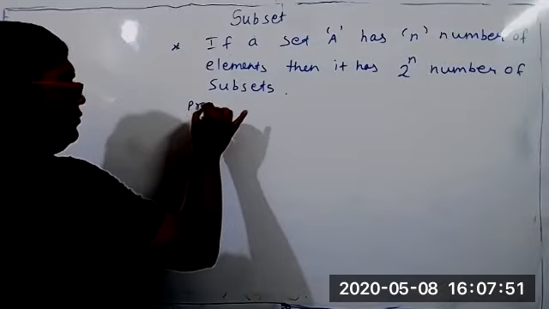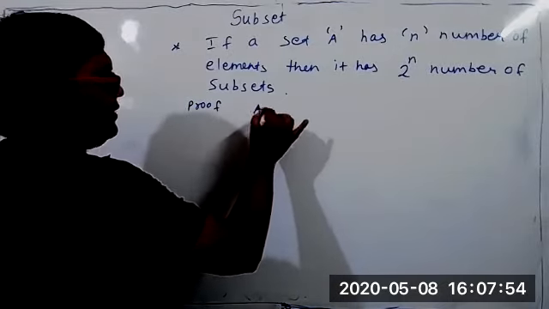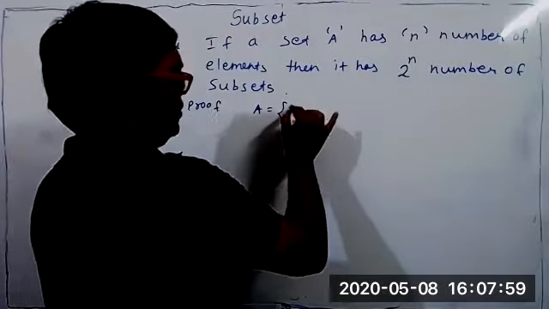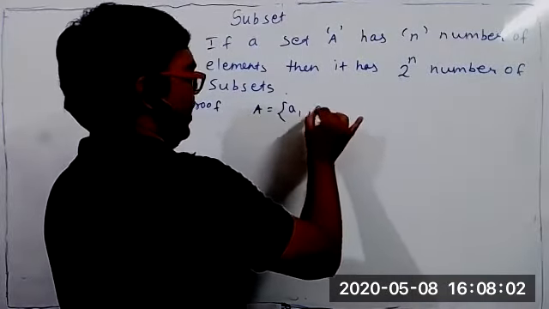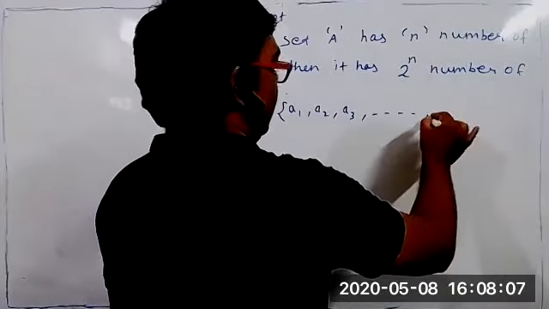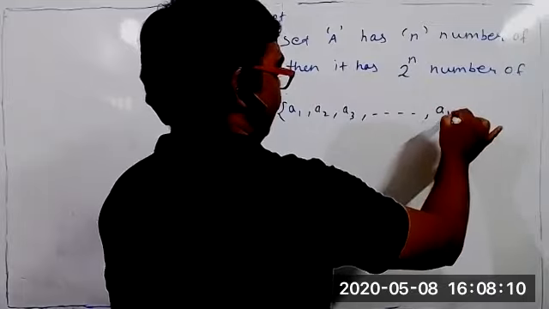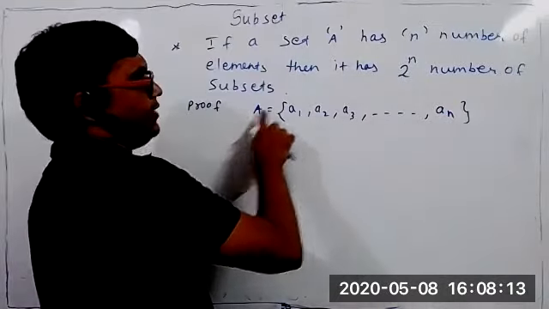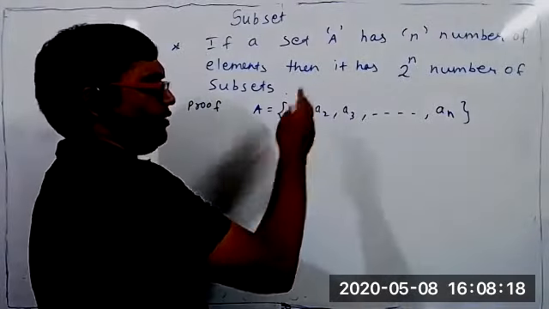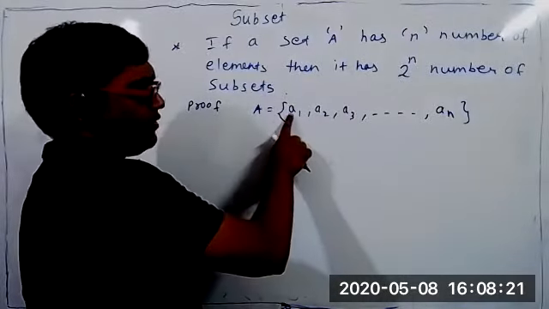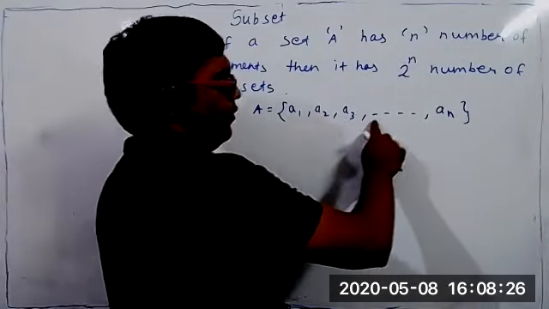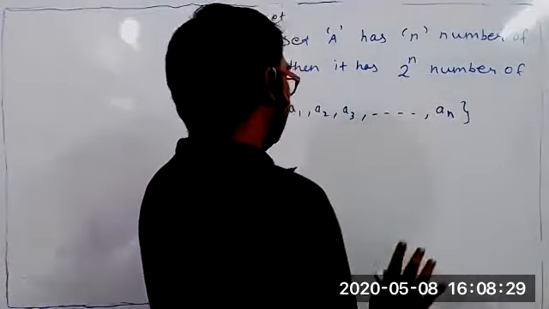Proof. Suppose set A has n number of elements. Suppose it has A1, A2, A3, and with n elements, the last element will be An. The first element is A1, which can be anything: table, chair, human being, anything. The second element is A2, third is A3, A4, A5, and the last element is An.